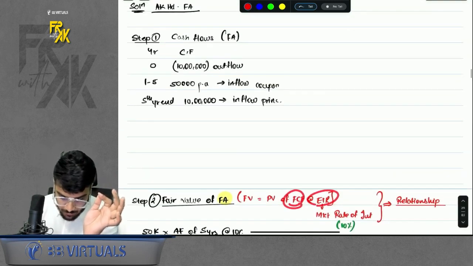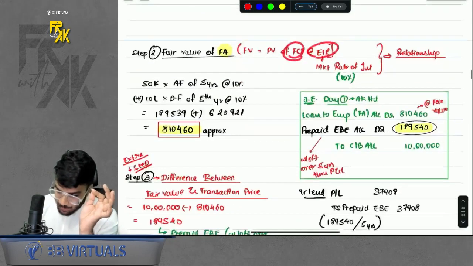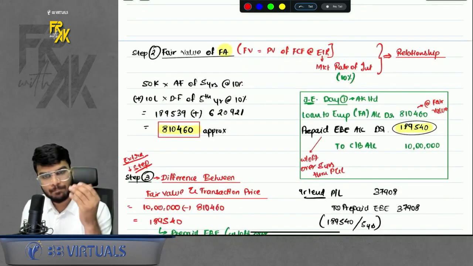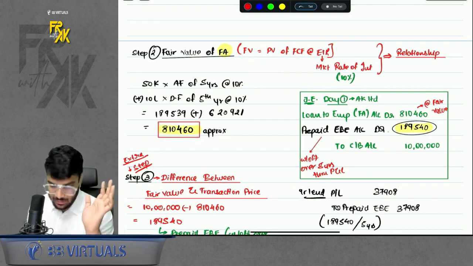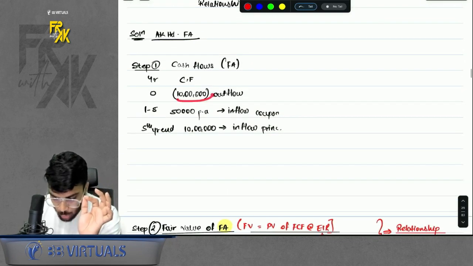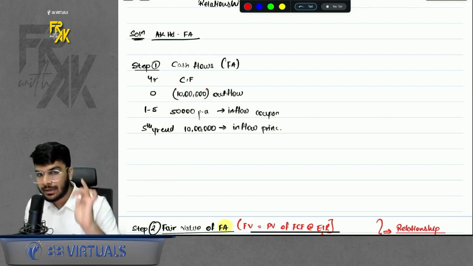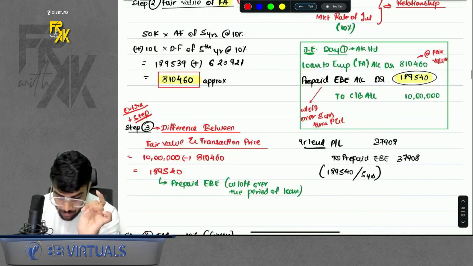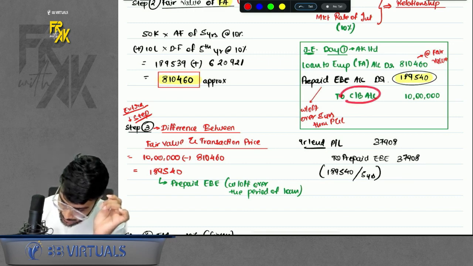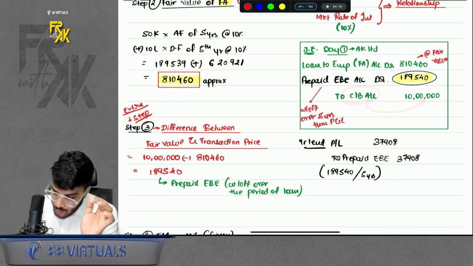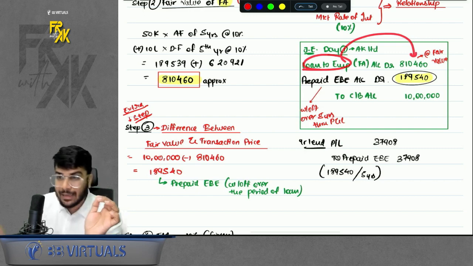That means whatever the future cash flows are there, you will discount it at the rate of your EIR. Okay, so we discounted it. You will get some answer. 810460, I got the answer. Now look closely. The loan amount which you gave to the employee was 10 lakhs. But the fair value of financial asset is only 8,10,460. Now the issue is you gave the cash bank of 10 lakhs. You recorded the financial asset at 8,10,460.